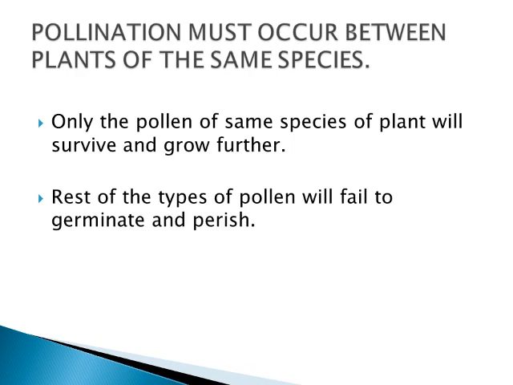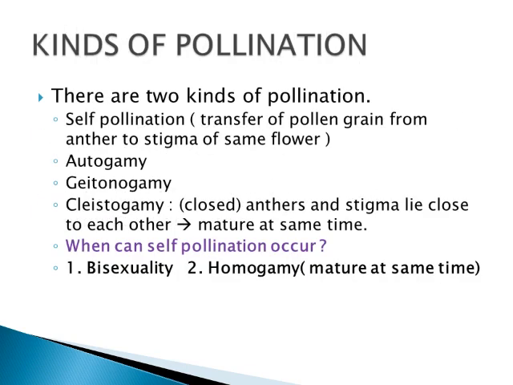Only when the pollen of one species falls on the same species, there the pollen and stigma will pollinate and the reproduction process will take place. So pollination must occur between plants of the same species. The rest of the types of pollen will fail to germinate and will perish.